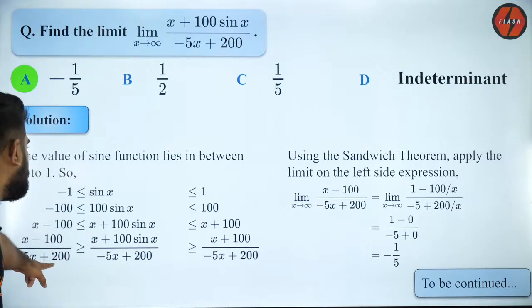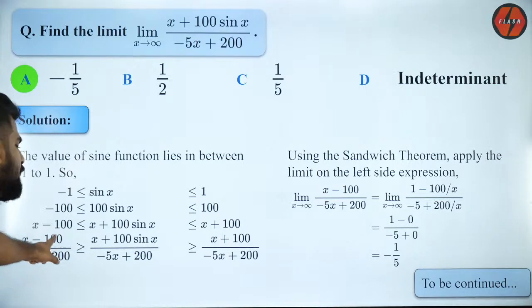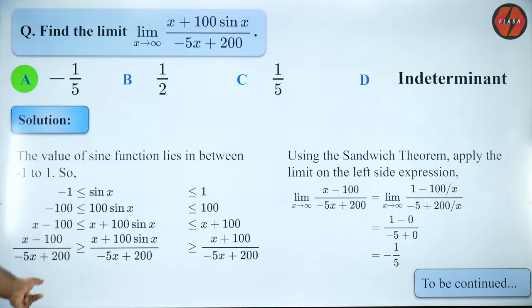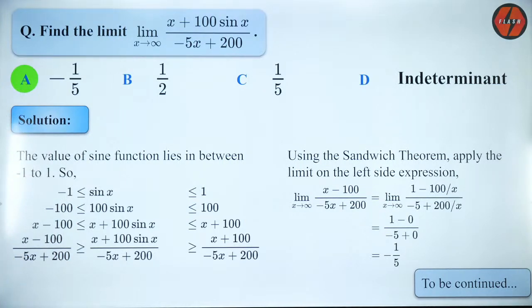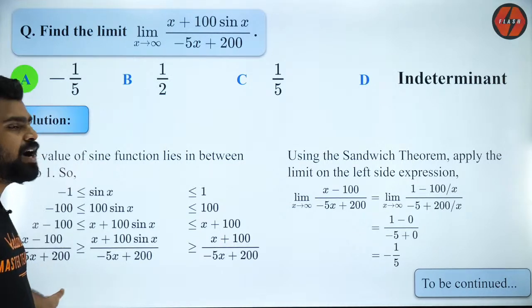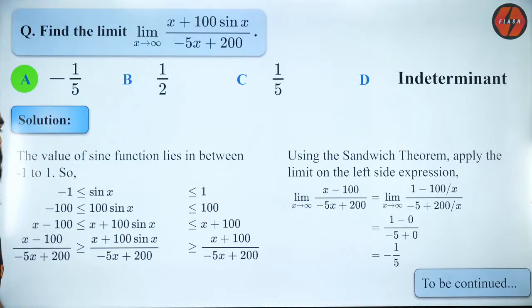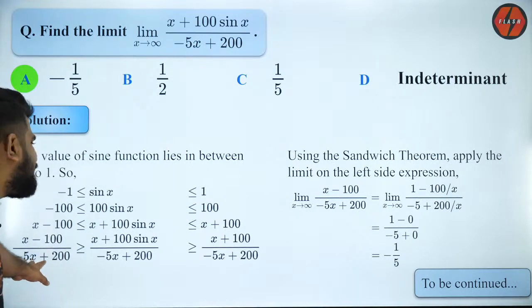When I divide by minus 5x plus 200, the sign of the inequality will reverse. Why? Because I am dividing by a negative number. Whenever you divide an inequality by a negative number, the sign of the inequality will reverse. As simple as that.